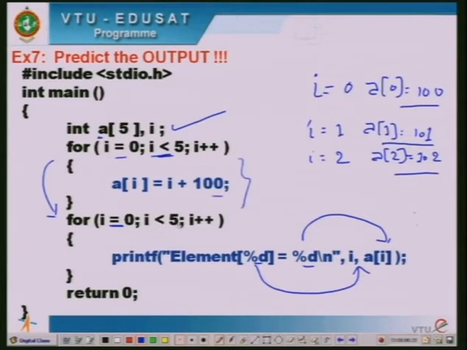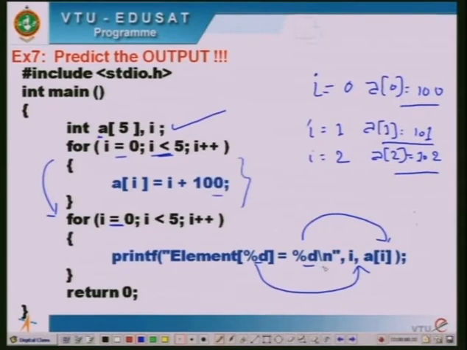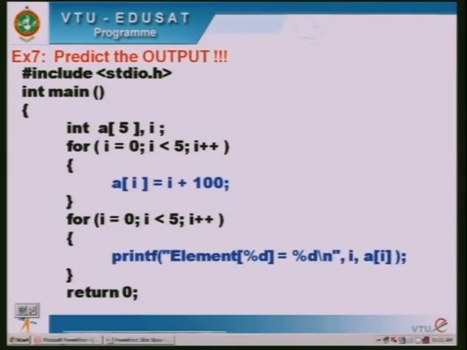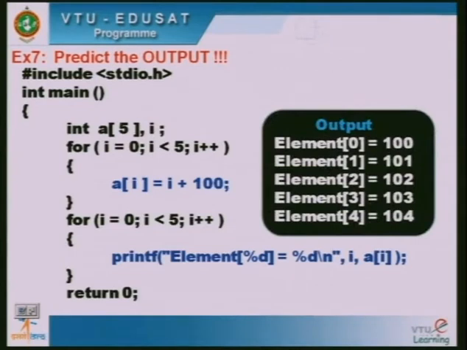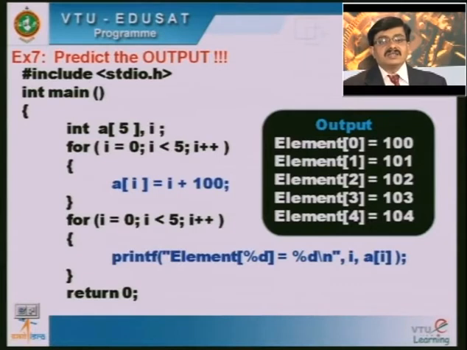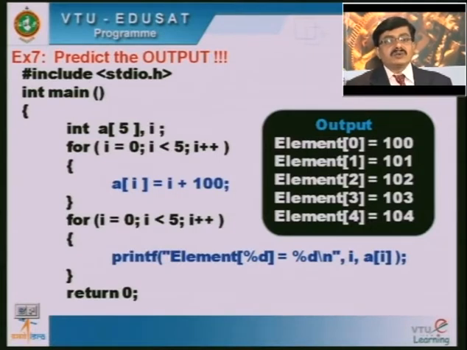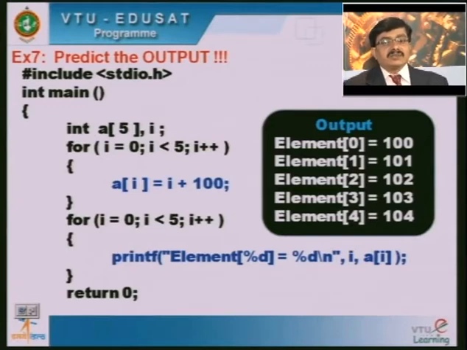So when 4 is less than 5, the condition is true, so again it comes to the loop and prints the statement: element of 4 is equal to %d, A of 4 will be printed. Now if you look at the output of this code, this is the possible output we will be getting. Element of 0 is equal to 100, element of 1 is equal to 101, element of 2 is equal to 102, element of 3 is equal to 103, and element of 4 is equal to 104.